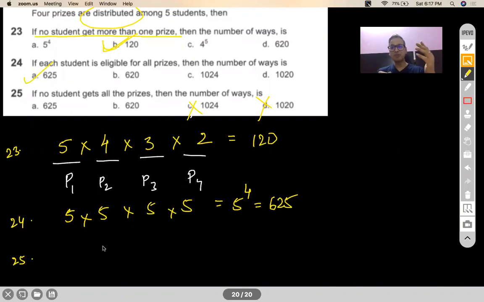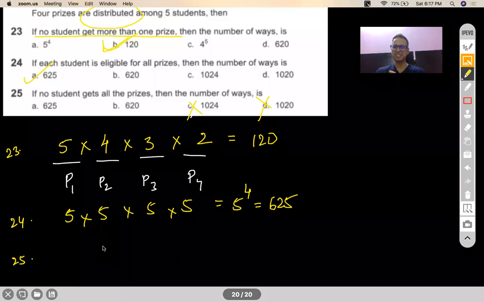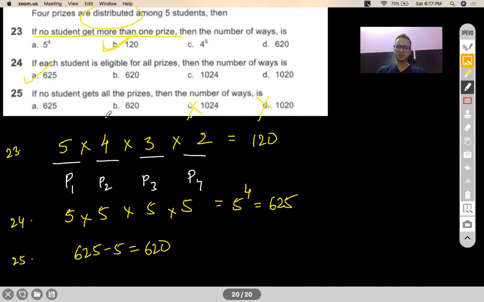So 5 to the power 4 was without any restriction. So it also included those 5 cases where all the prize goes to one particular student. So those 5 cases you need to remove. So your answer is 620, of course.